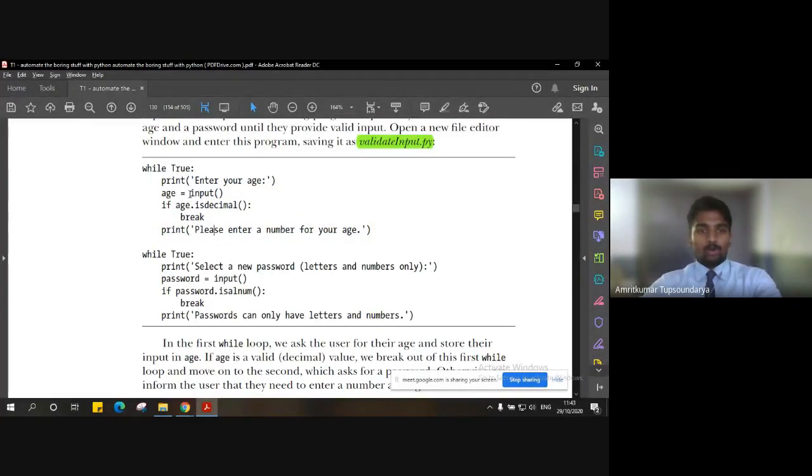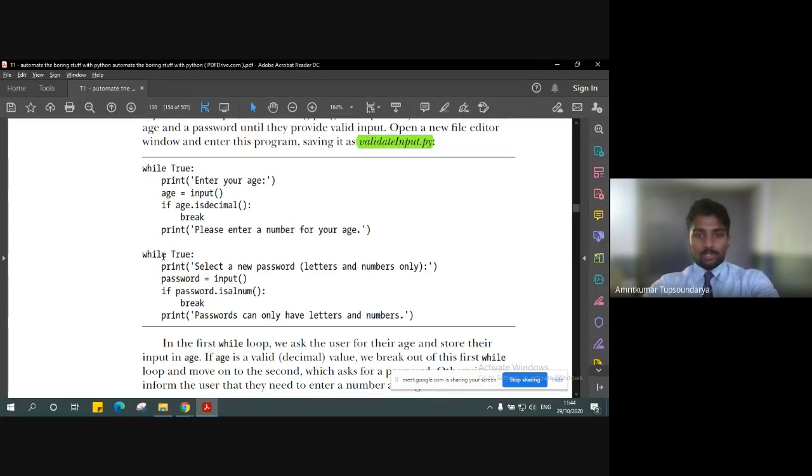Now the question is, what are we validating? Here we have two cases wherein we are checking the age of a person and whether that age is in proper format or not. Along with the age, we are also checking the password that the user enters.